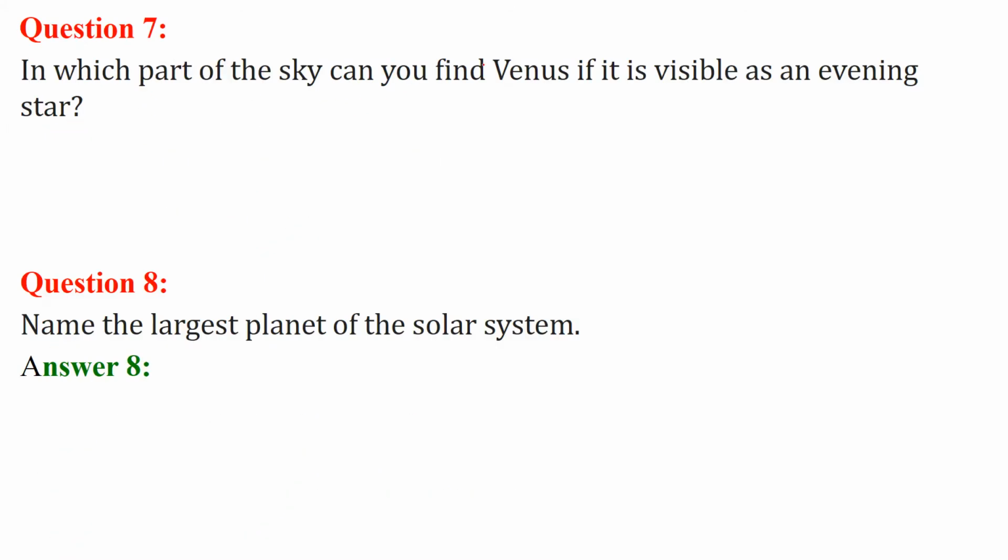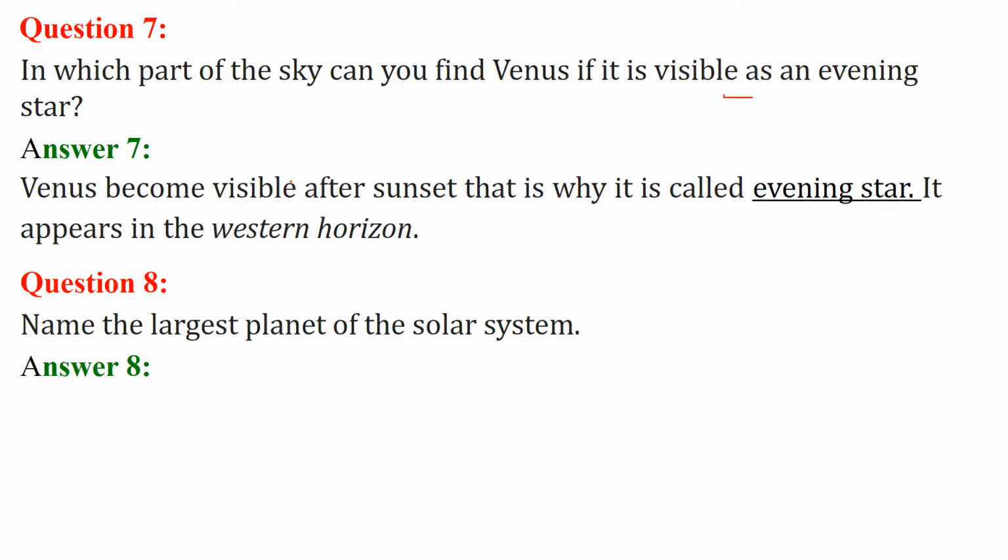In which part of the sky can you find Venus if it is visible as an evening star? So it's the western horizon. Venus becomes visible only after sunset. That is why it is called an evening star. It appears in the western horizon.